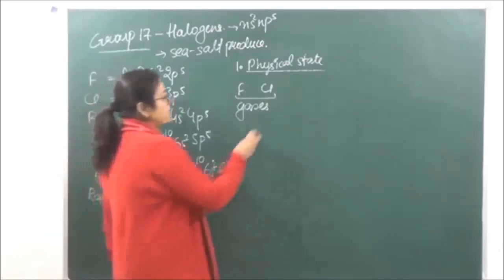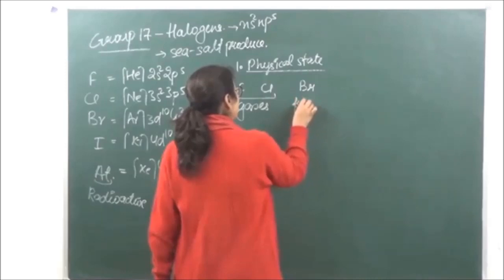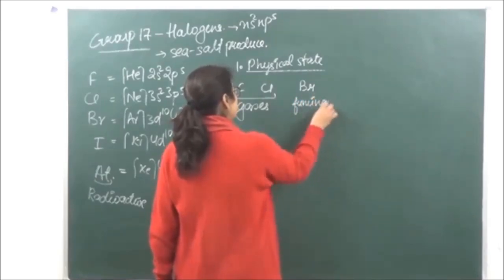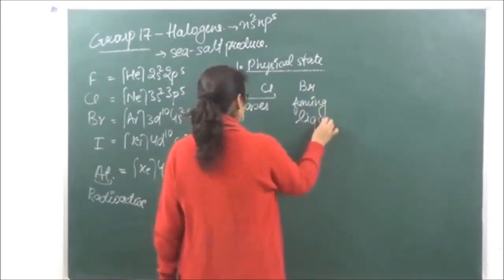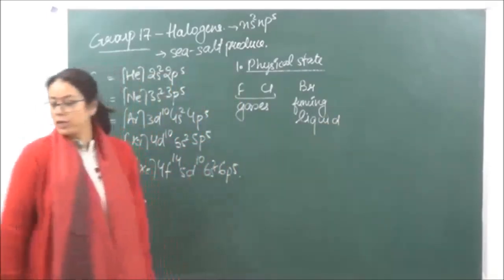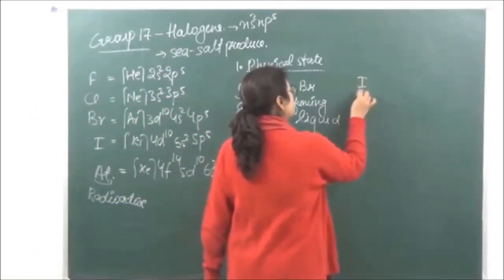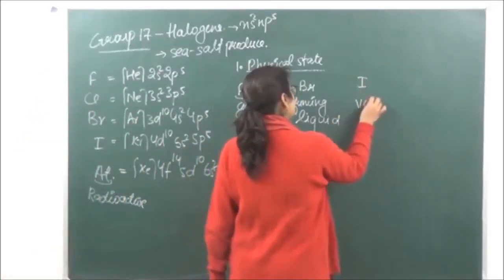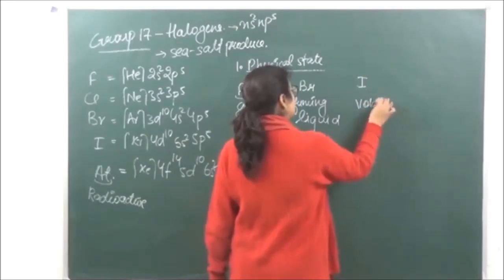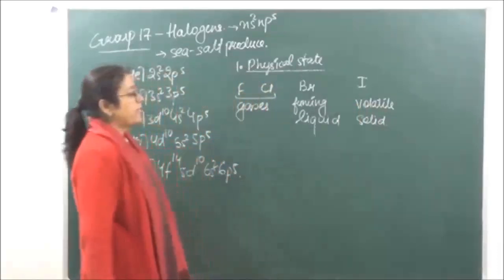Bromine is going to exist as a fuming liquid, right? Whereas iodine is going to exist as a volatile solid.